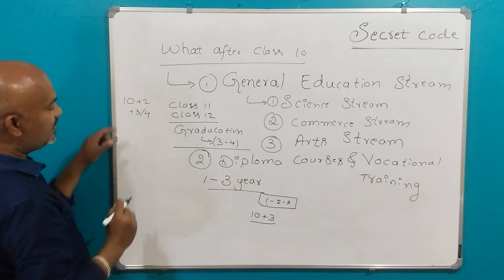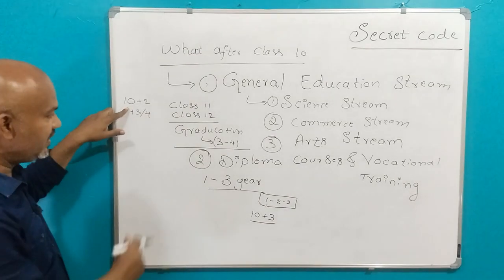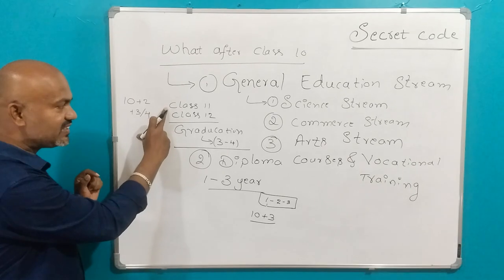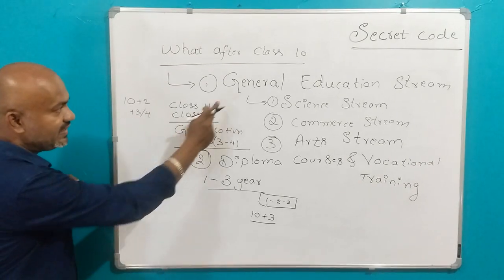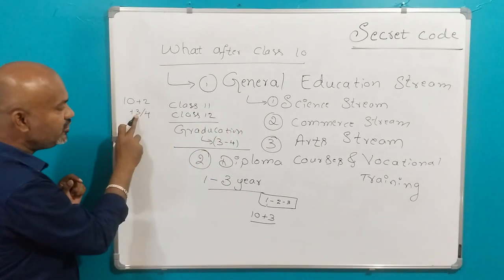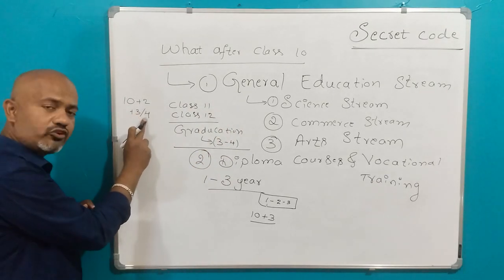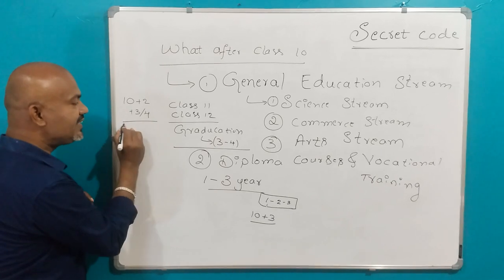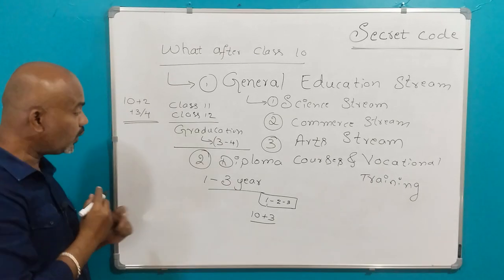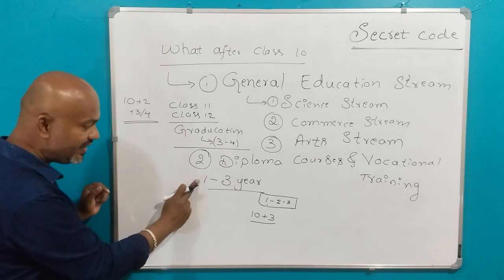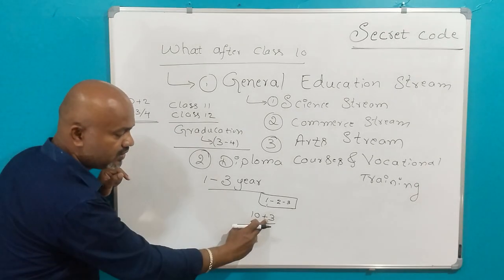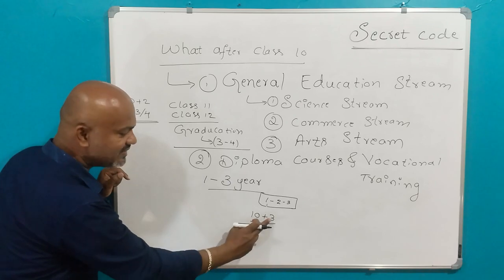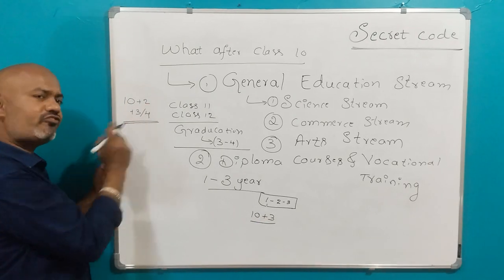4 years, I will write. That means you have completed your class 10, you will do 2 years, class 11 and class 12, and after class 11 and class 12 you will do graduation in the general education stream. Okay, graduation may be 3 year or 4 year graduation depending upon the stream which you select. Okay, but that is not the case here. Here we have just class 10 and at the max 3 years course, 10 plus 3, but here 10 plus 2 plus 3 or 4 years.